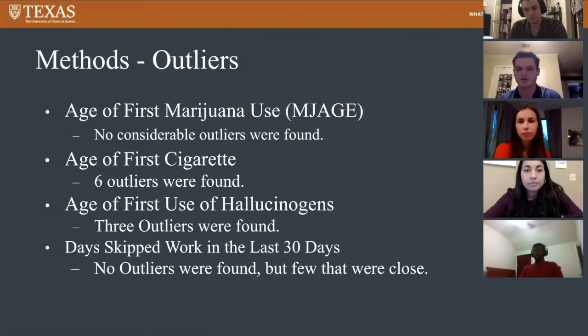We decided to do that because, like we said earlier, nationally, the average days skipped before being fired is 14 days. So there was no reason to use anything over 20. And so no outliers were found, but there were a few that were on the edge.